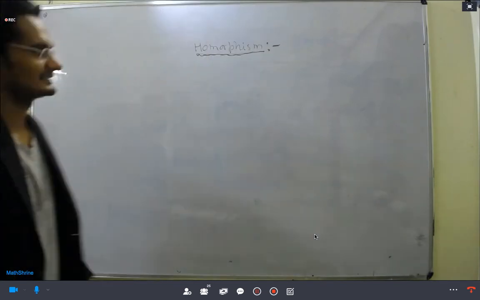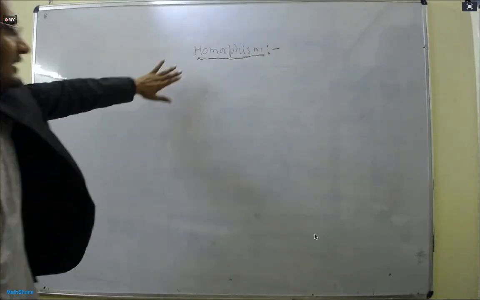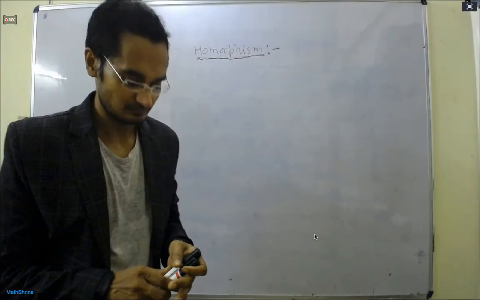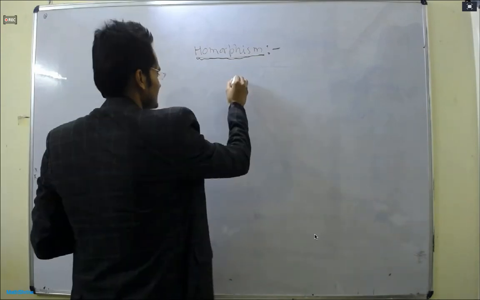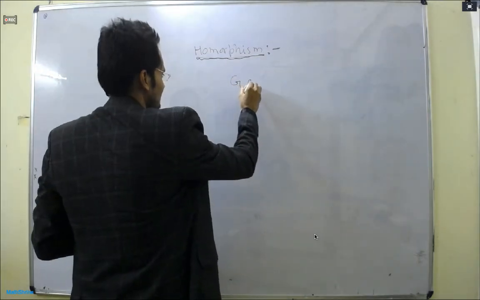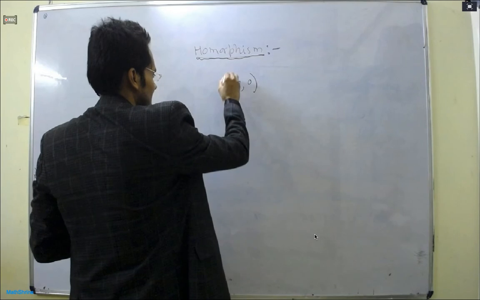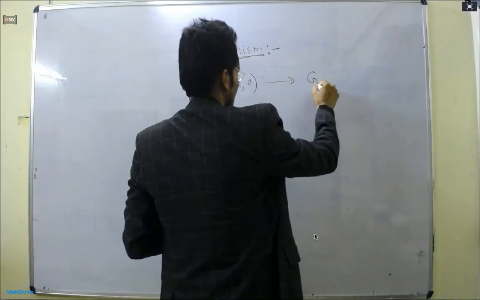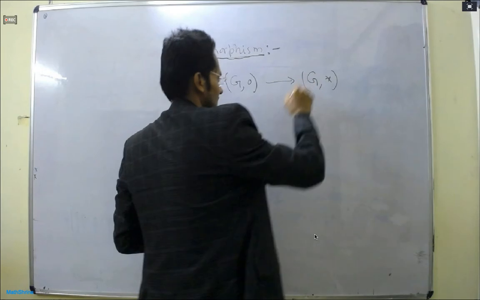Suppose G is a group with respect to the operation circle, and we have another group G dash with the operation star. So there are two groups, and we are looking again at the same theory.